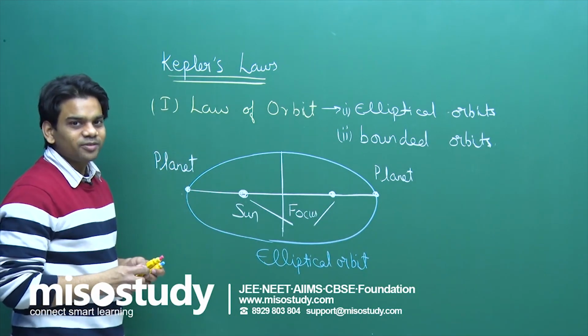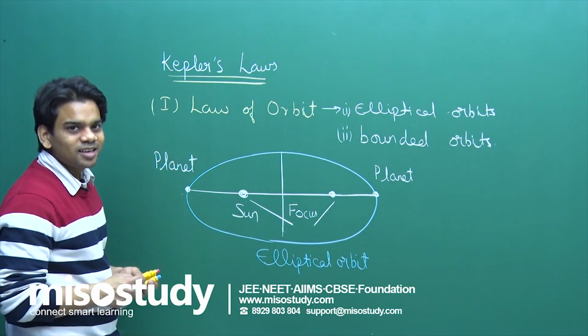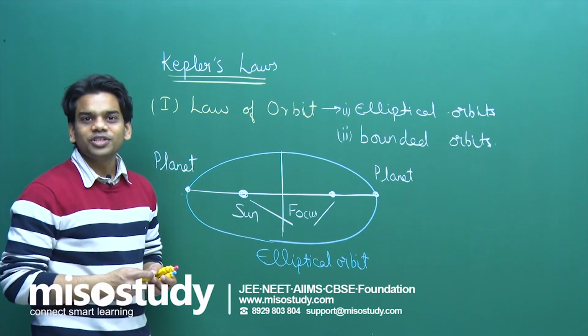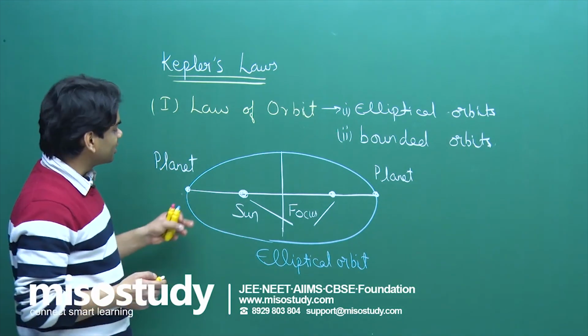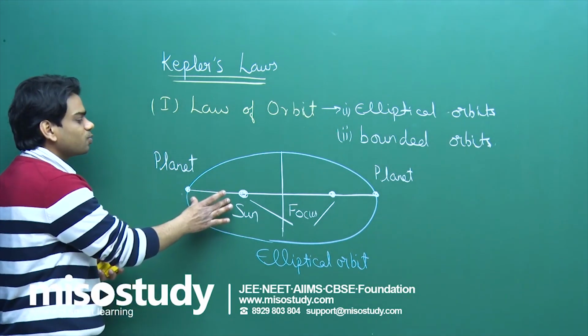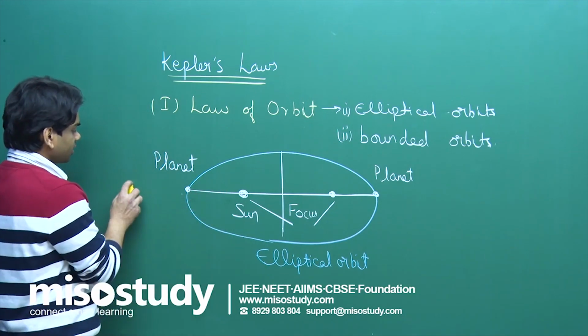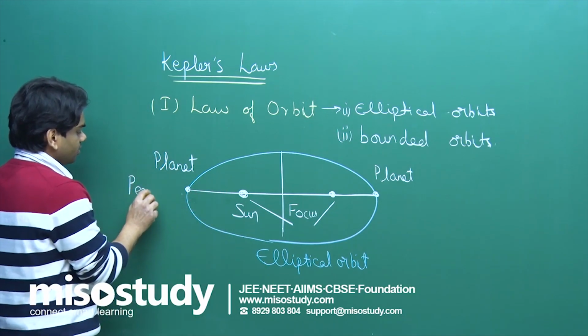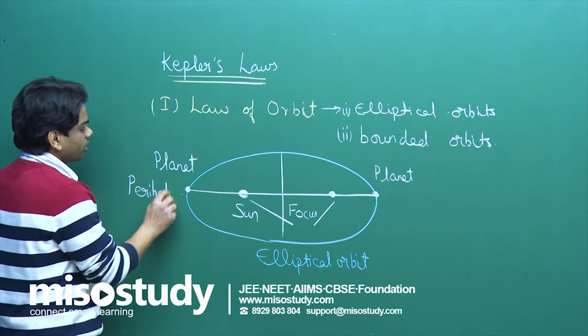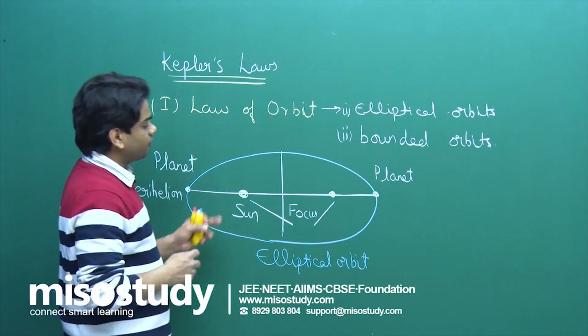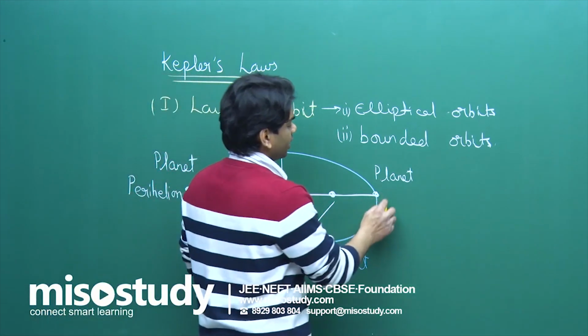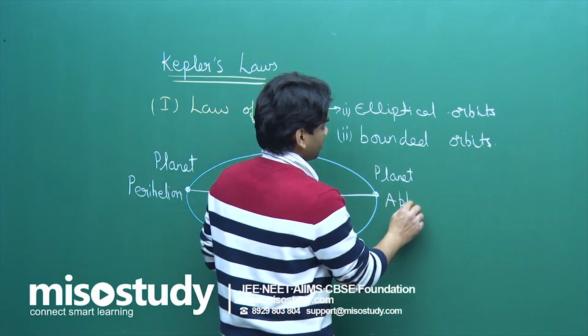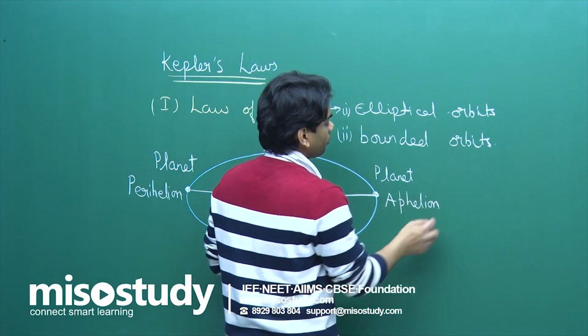In the case of satellites, we gave apogee and perigee as the farthest and nearest positions. Here, the nearest point is known as perihelion and the farthest point is known as aphelion.